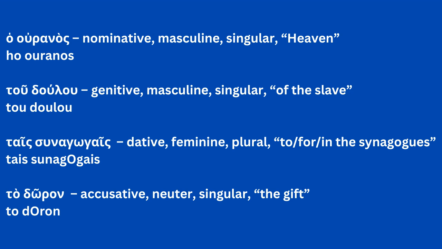And then tais synagogais is in the dative case. It's a feminine noun and it's plural: to, for, or in the synagogues. And then to doron is in the accusative case. It's a neuter noun and it is singular and means the gift.